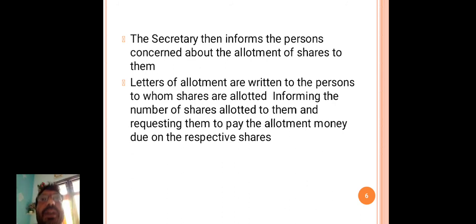Letters of allotment are written to the persons to whom shares are allotted, informing them of the number of shares allotted to them and requesting them to pay the allotment money due on the respective shares.